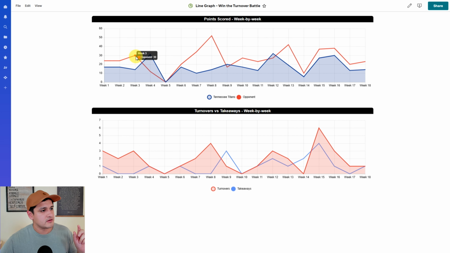Week 3, we lost. And what do you know? We have more turnovers than we did takeaways there. Week 4, we actually won this game. They scored 31 points and only 12 for the other team. Remember that Miami game, Monday night game, rainy, it was an ugly game, but they scored 31 points. If you go down here, we actually tied in the turnover battle here. So we didn't have more takeaways than we did turnovers, but we had the same amount. So it actually helped us there in that game, and we won.